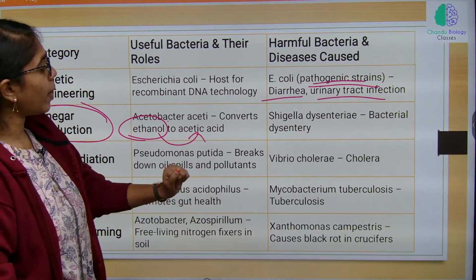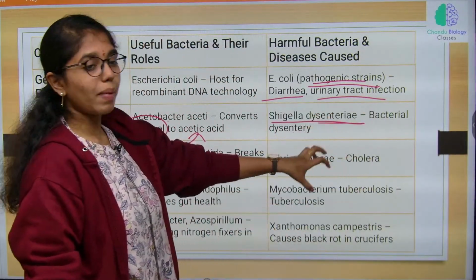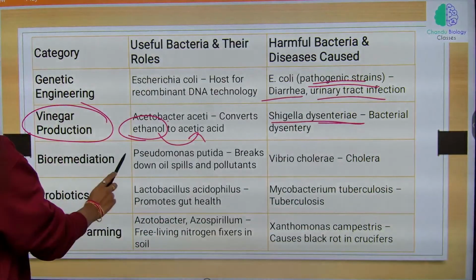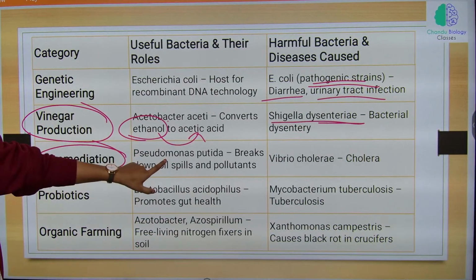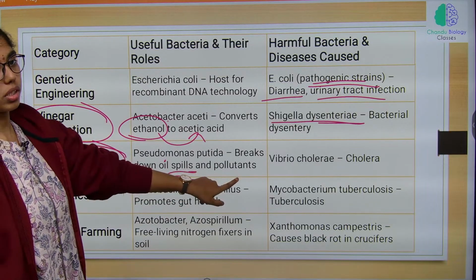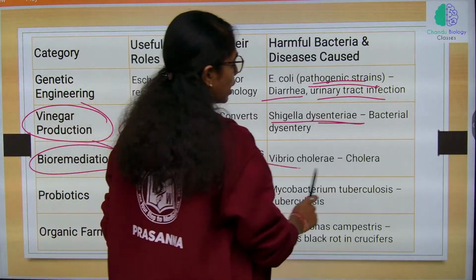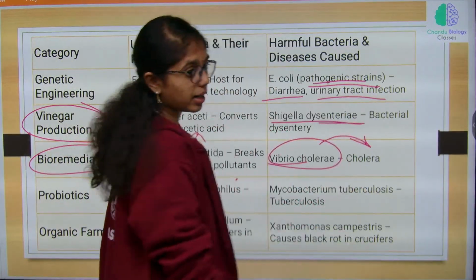Next, harmful bacteria, Shigella dysenteriae, which causes bacterial dysentery. And then bioremediation, Pseudomonas putida, this will break down the oil spills and pollutants. In bioremediation, bacteria is used. Vibrio cholerae will cause cholera disease.